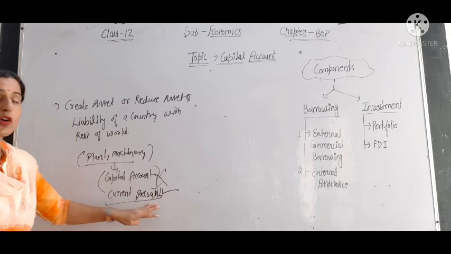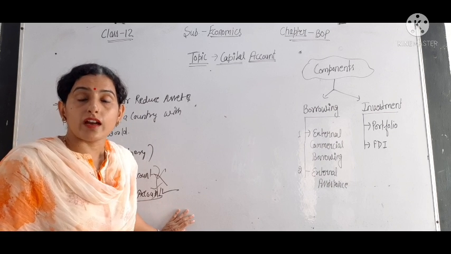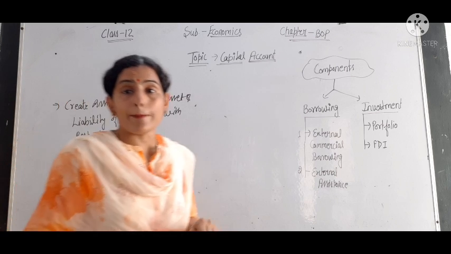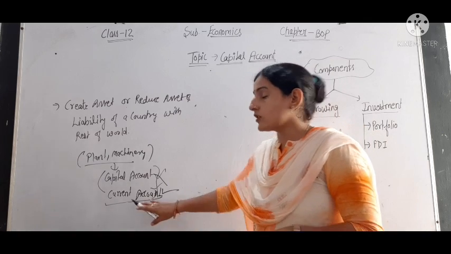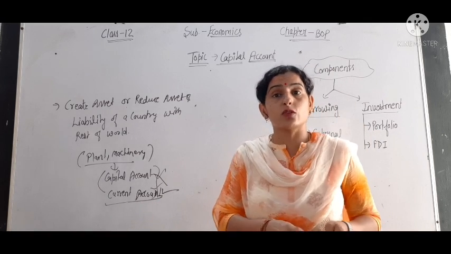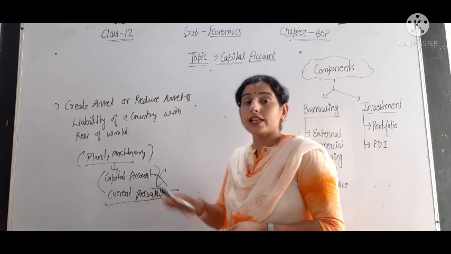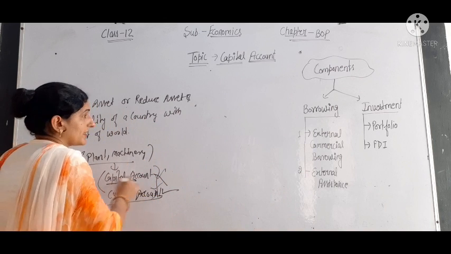Export and import of capital goods and consumer goods is always shown in the current account. It has nothing to do with the capital account. Export and import of all machinery, plant, visible goods, invisible goods and services are included in the current account.